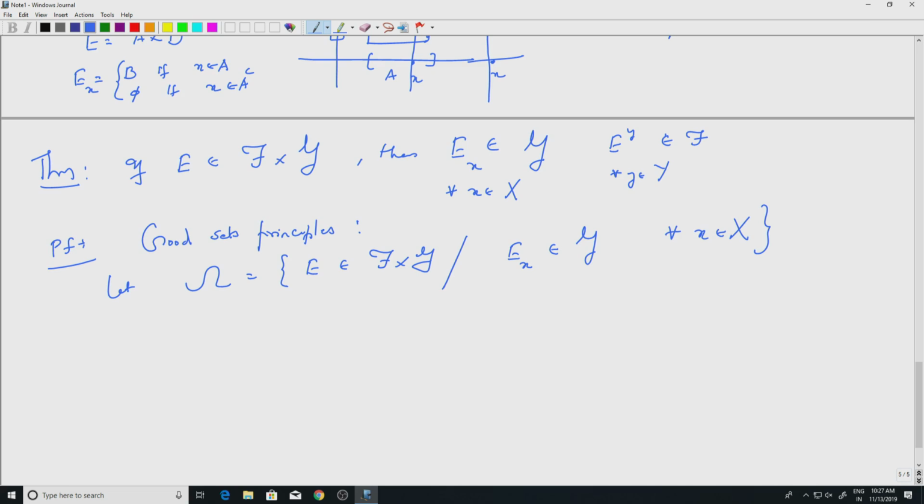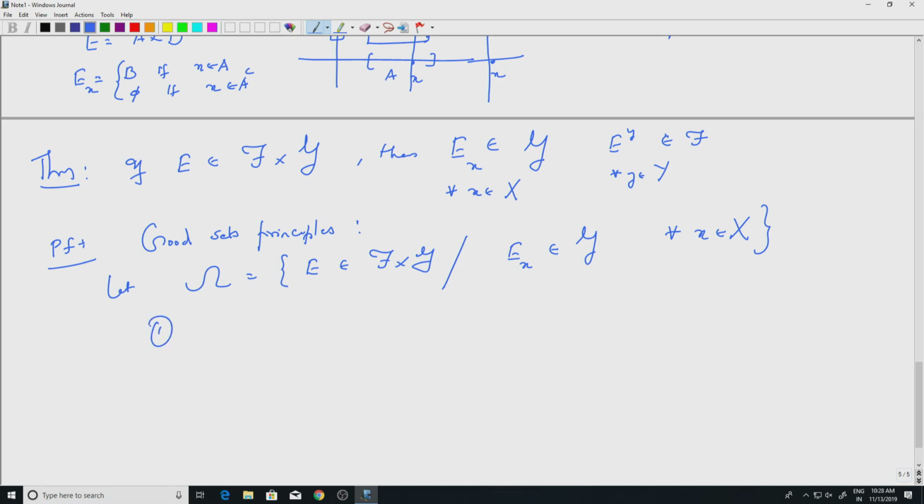All the sets in f cross G are good sets. Remember, f cross G is the product sigma algebra. It's a sigma algebra generated by measurable rectangles. So it contains more than just the measurable rectangles, right? Unions, complements, intersections, and so on. But let's see what omega is. Omega is the collection of good sets. So let us see what all it contains.